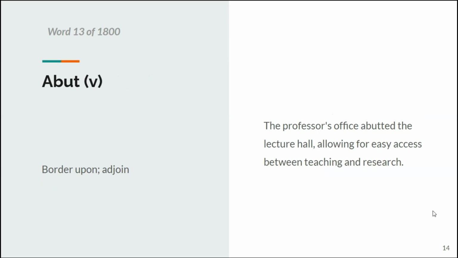Abut, which is a verb, so border upon or adjoin. The professor's office abutted the lecture hall, allowing for easy access between the teaching area and the research area. Okay, so it was adjoining.